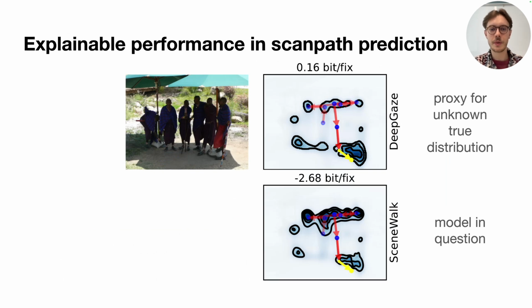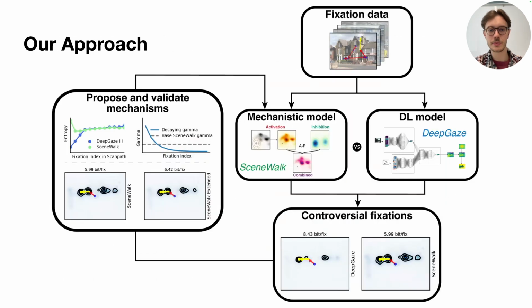Here is where high performing models can help us by acting as a learnable stand in for the unknown true distribution. By comparing a model's prediction to the DeepGaze prediction, we can decide in which case a subsequent fixation could have been predicted much better than it is. And note that we're not saying DeepGaze is a perfect model for scan paths, just the best proxy we currently have for human predictability. This concept is at the heart of our approach.